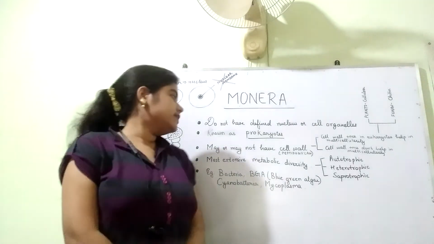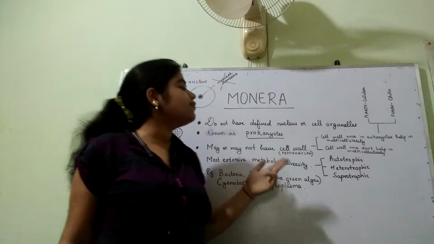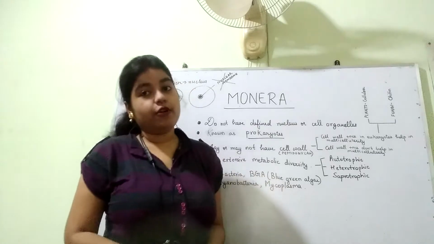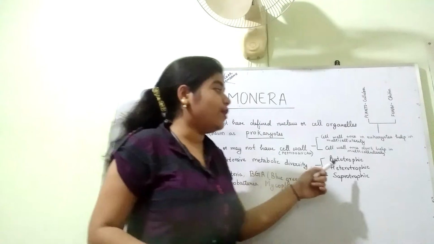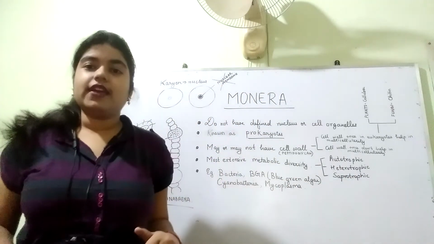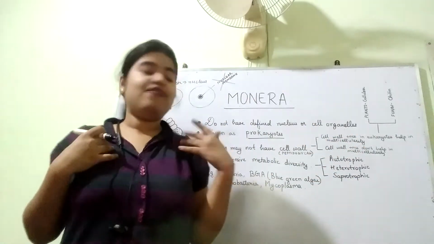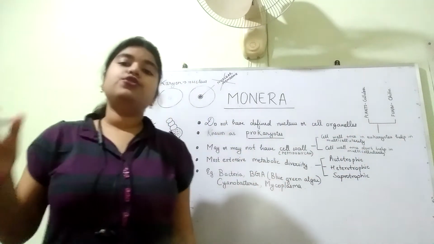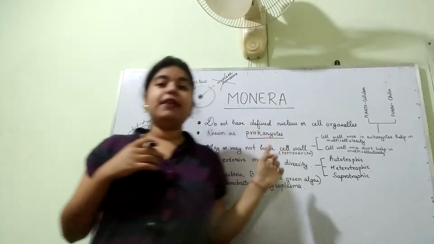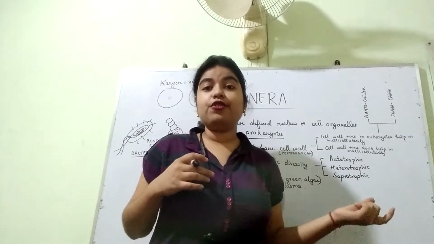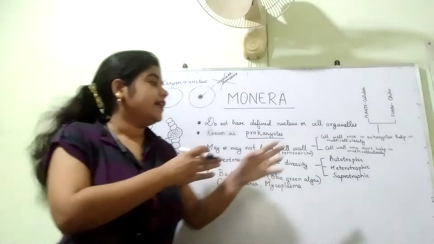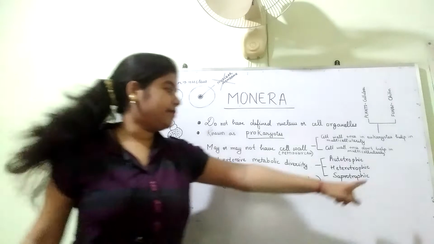Now coming to the next point, most extensive metabolic diversity. So Monera has the most extensive metabolic diversity. What does that mean? It can be autotrophic, it can be heterotrophic, it can be saprotrophic. Autotrophic: auto means self, and trophic is related to nutrition. So autotrophic means it can make its own food. Second is heterotrophic, which means it depends on others for food. So certain members of Monera can be autotrophic or they can be heterotrophic.